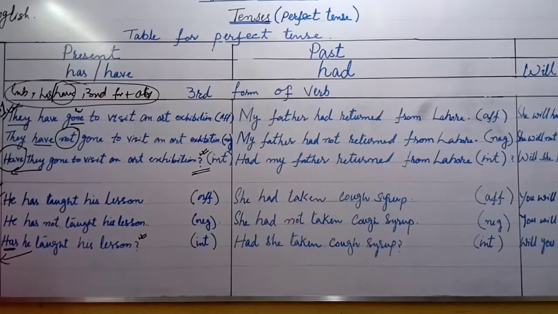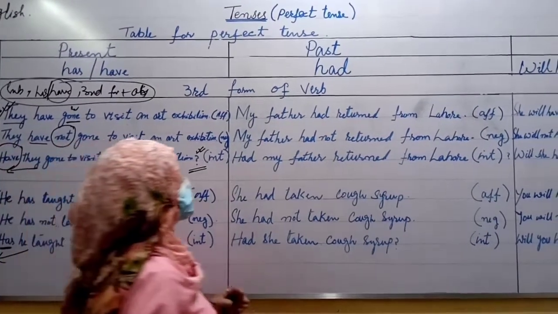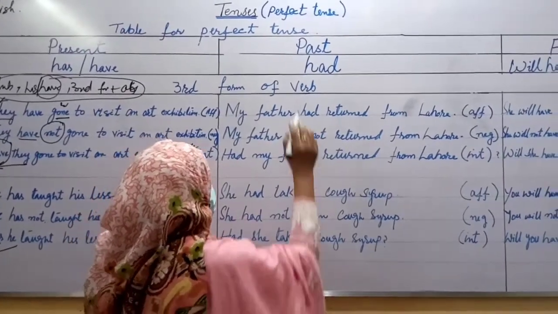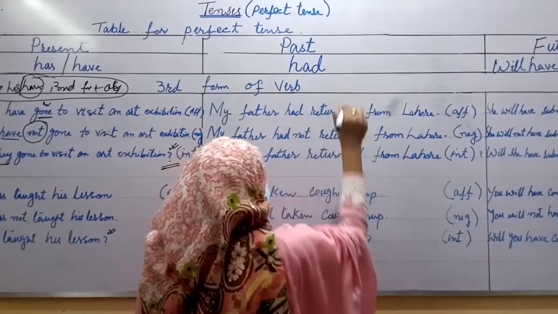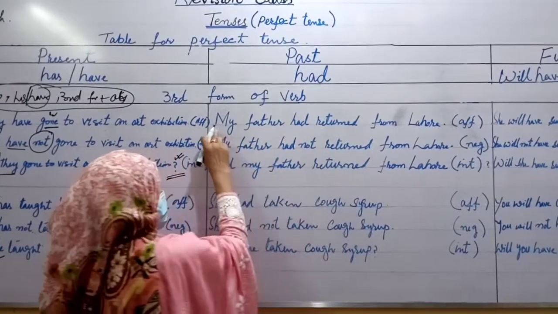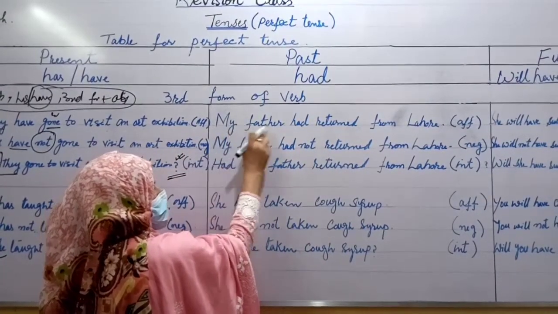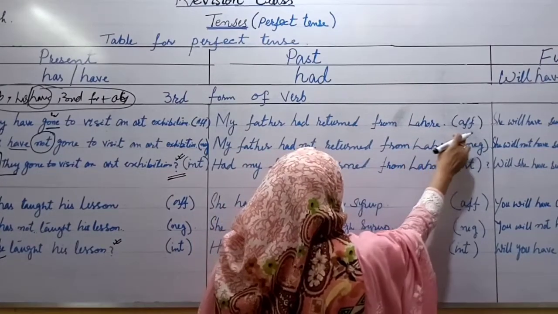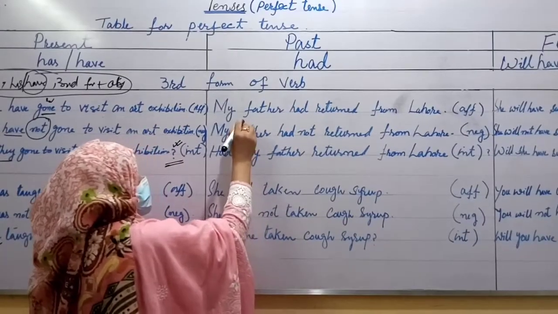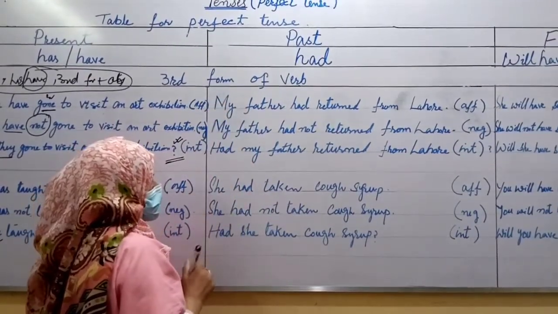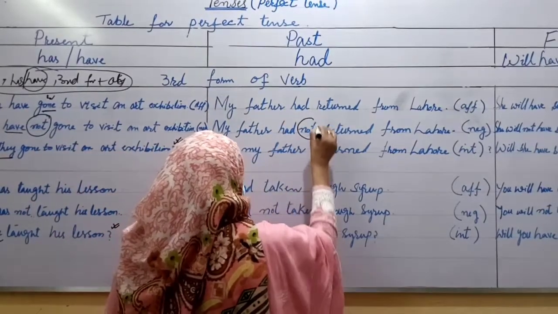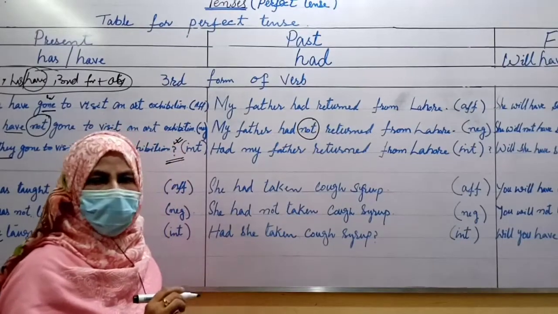Okay, beta? Let's move towards the past perfect tense. See the structure of past perfect tense. First we will write subject, then had, then third form of verb, then object. Look at your example number 1. My father had returned from Lahore. This is an affirmative sentence. If you want to change this sentence into negative, just after had, you will put not. It makes the sentence negative.